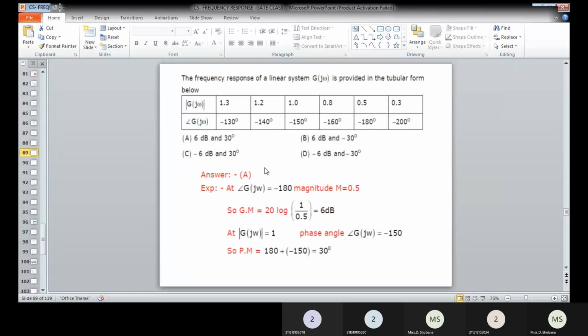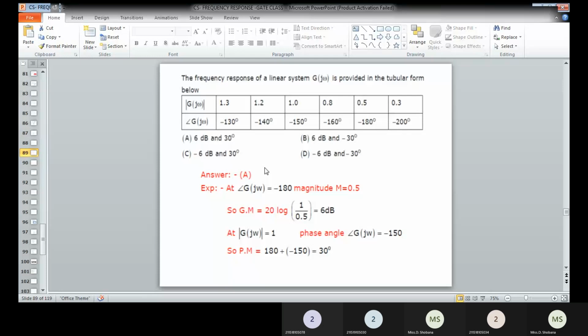The gain margin is nothing but the additional gain added to the system at the phase crossover frequency. The phase crossover frequency is nothing but the frequency at minus 180 degrees, where the phase plot intersects at a particular frequency. Then the gain margin can be determined.